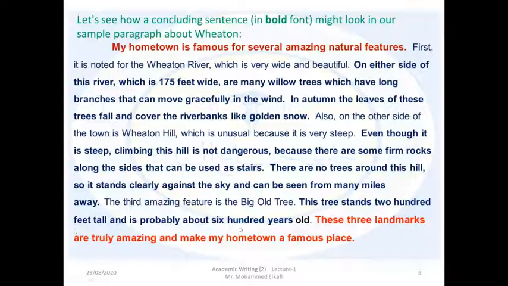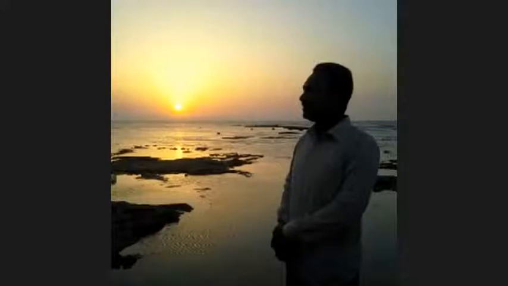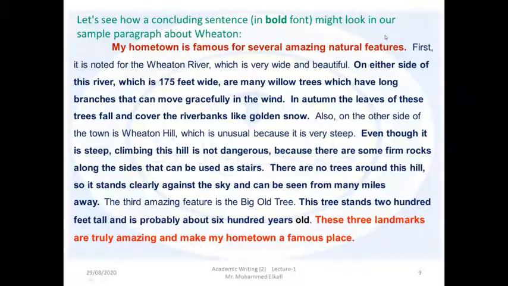Okay, so here, as you see, this is the top one of the paragraph, and this is the bottom. So this is the first sentence of the paragraph, and this one is the final sentence of the paragraph.